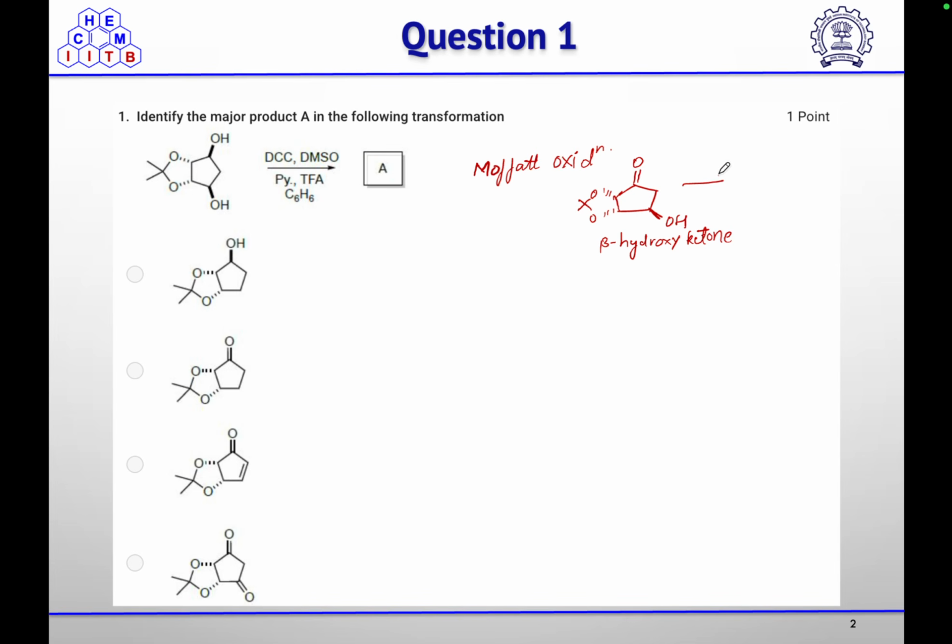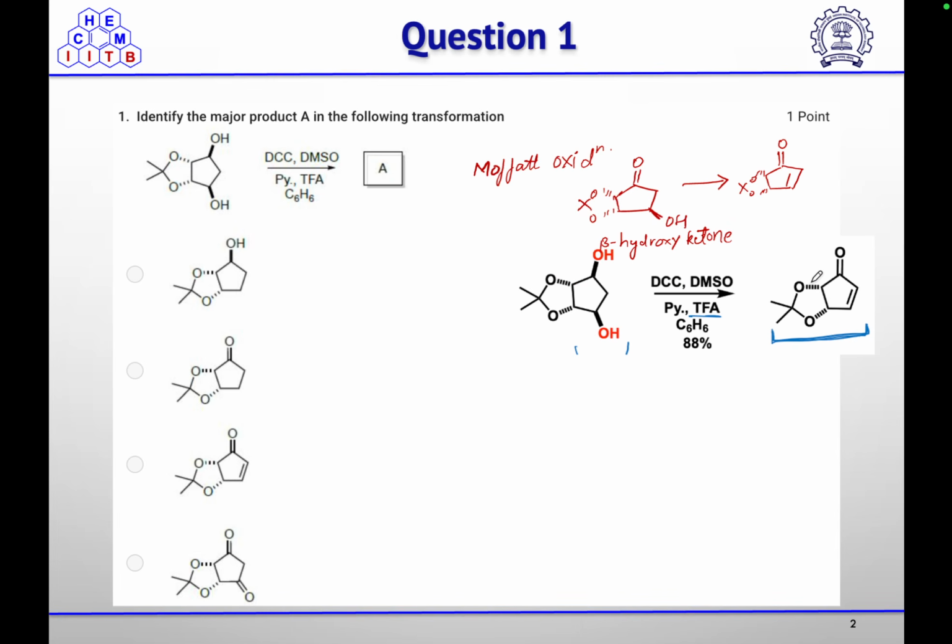After the formation of this beta hydroxy ketone, it will undergo elimination to give you the alpha beta unsaturated ketone in the presence of trifluoroacetic acid. So the aldol product is undergoing condensation to give you the alpha beta unsaturated ketone. So this is the product, and you will get option C.